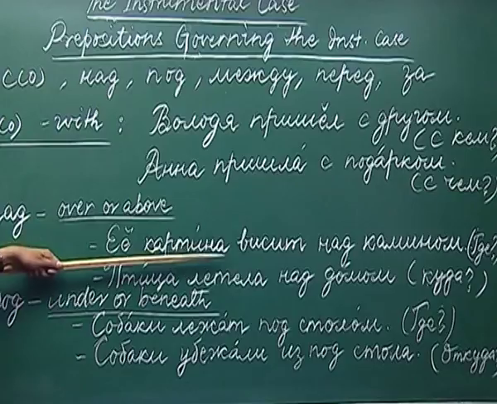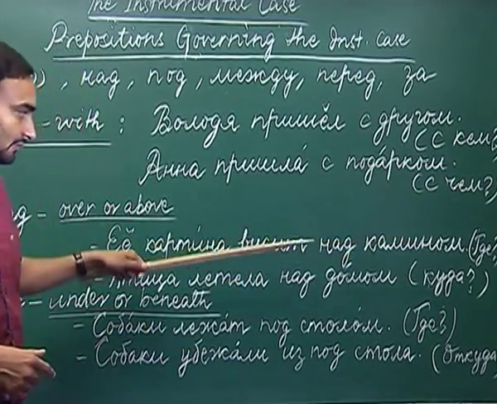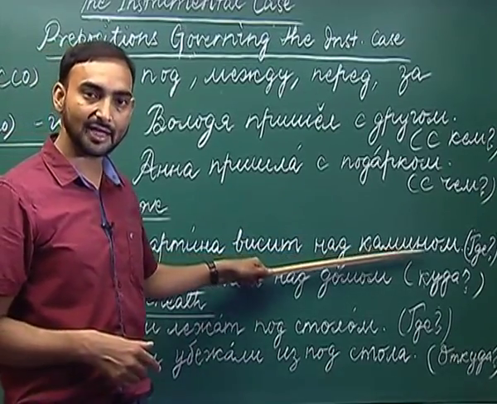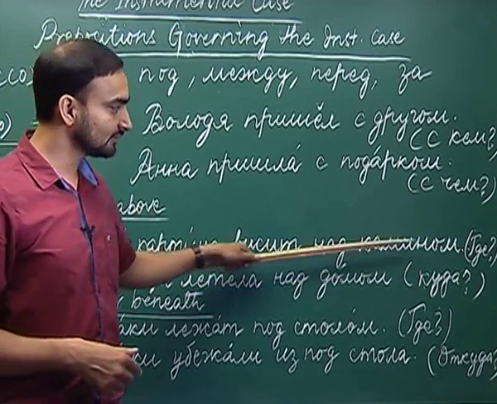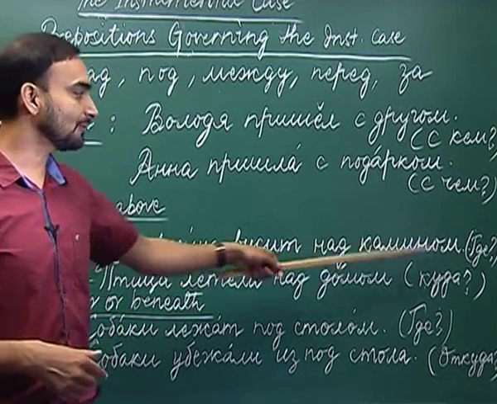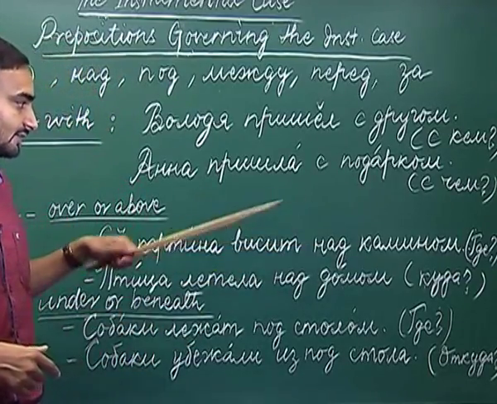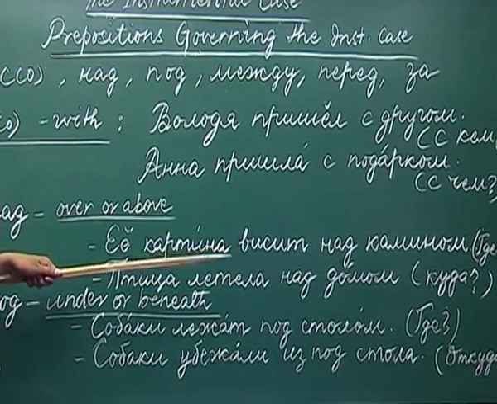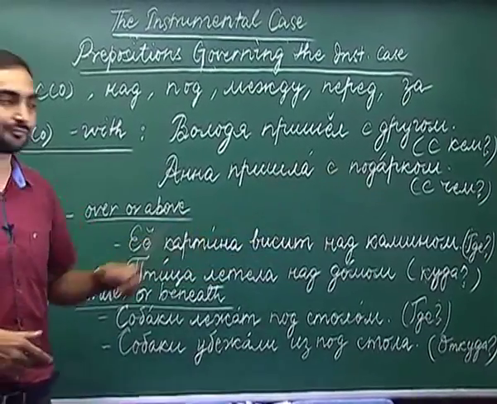So, her picture is hanging over the fireplace. As you can see, after nad we have used the instrumental case of the noun kamin. So, kamin, kaminom. How will you ask a question with this answer? Gde visit eyo kartina? Eyo kartina visit nad kaminom.